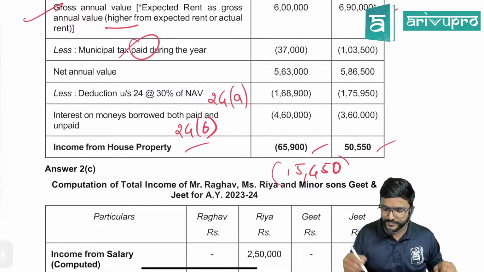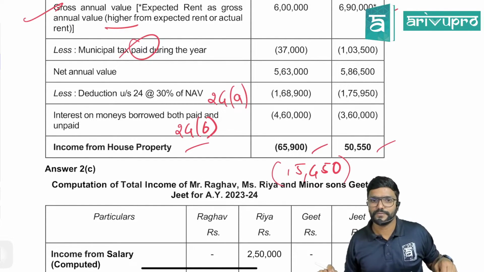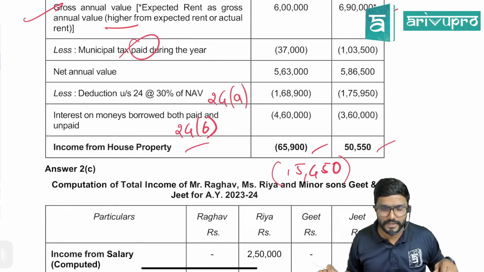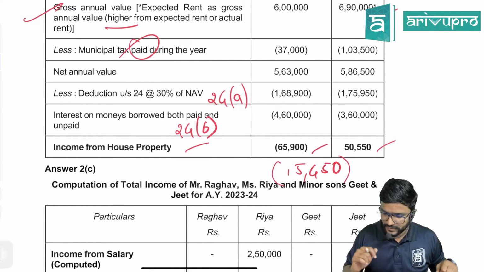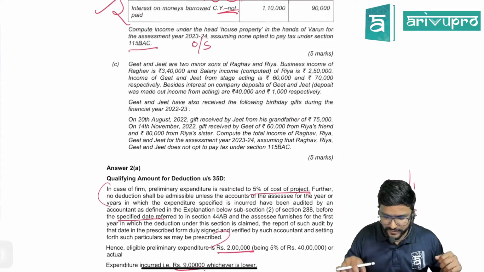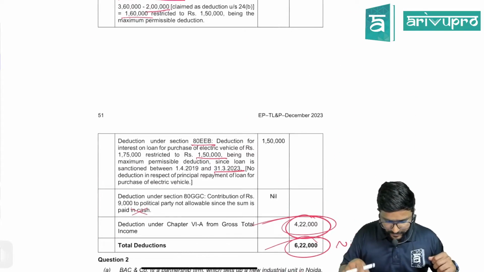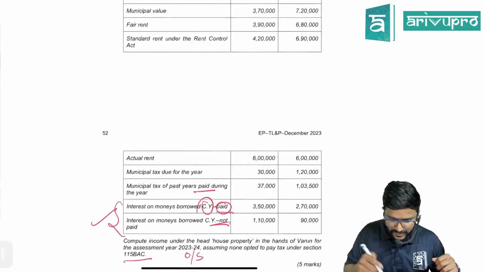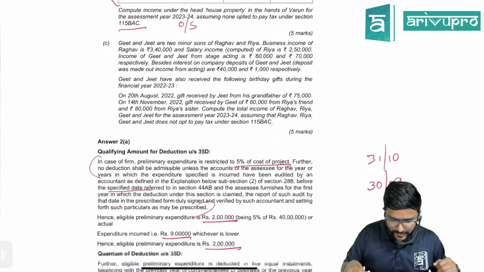This is a loss figure. Clear? Yes. 350. Not 450, 350. Okay, chill. We'll proceed further. This done. B is done. Next, C.